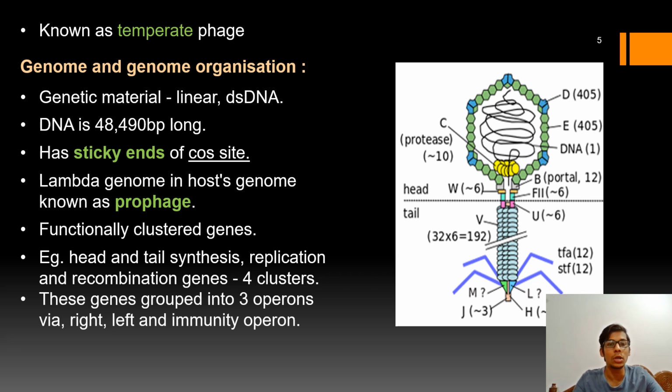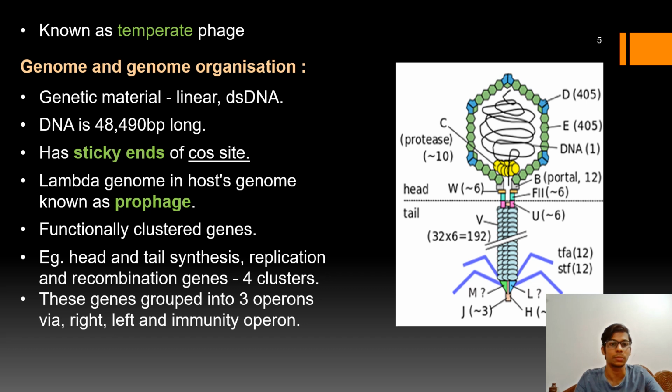Because of that, the conformation of the linear DNA changes into circular DNA. This cos site consists of cosQ, cosB and cosN, and it is flanked by Nu1.